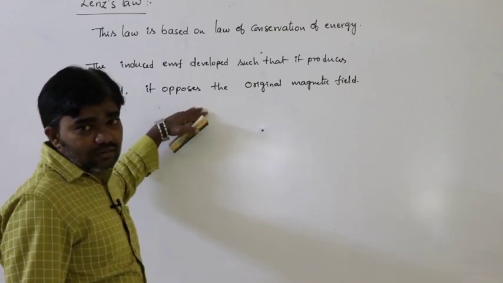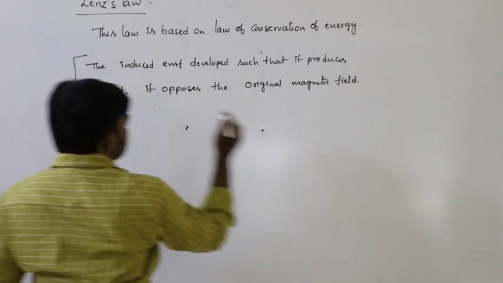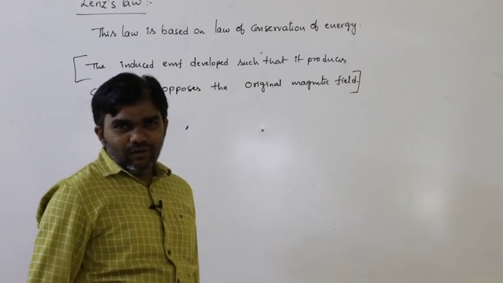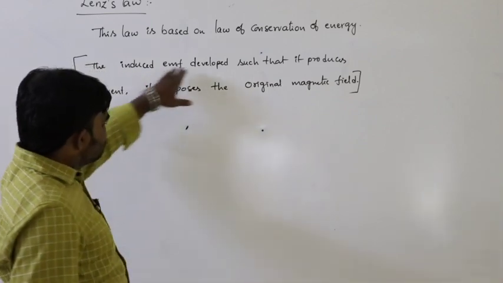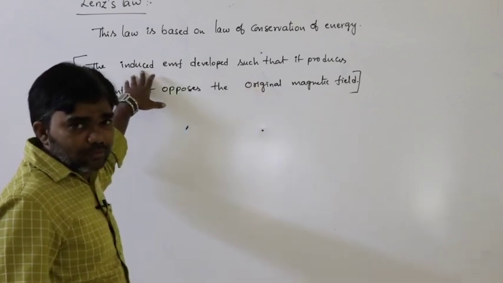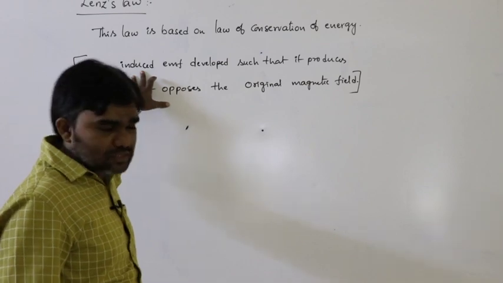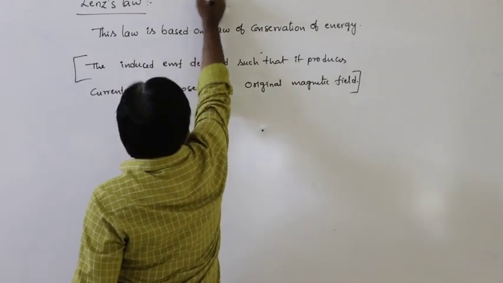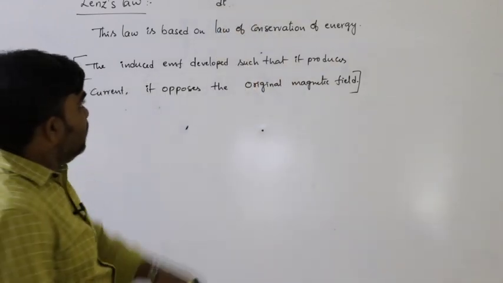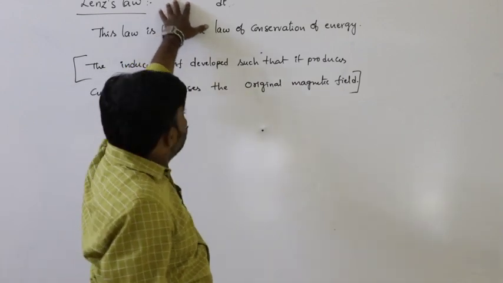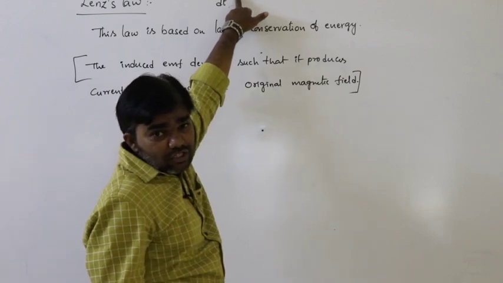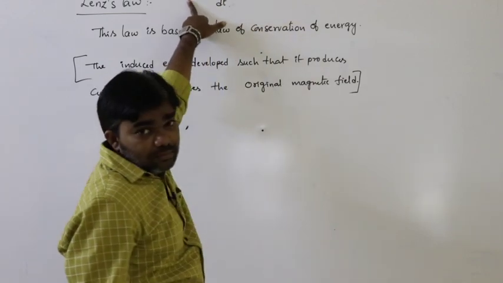So due to what is this current developed? If you read this sentence without knowing this, it is a blunder. You don't understand anything here. The induced EMF developed such that it produces current. A certain amount of EMF is developed due to the variation of the flux, that is E is equals to minus d phi by dt. What is E? Induced EMF. Why is this induced EMF developed? Due to the variation of the magnetic flux.